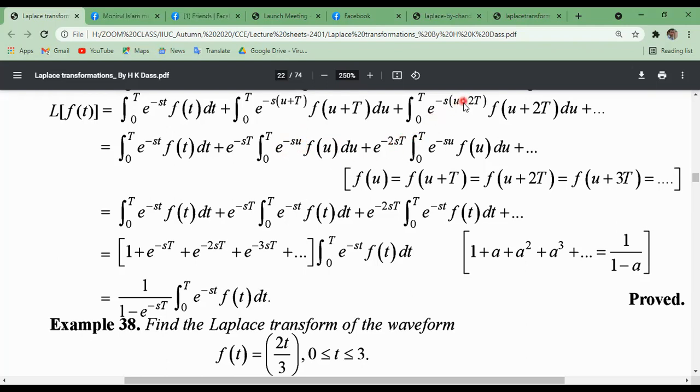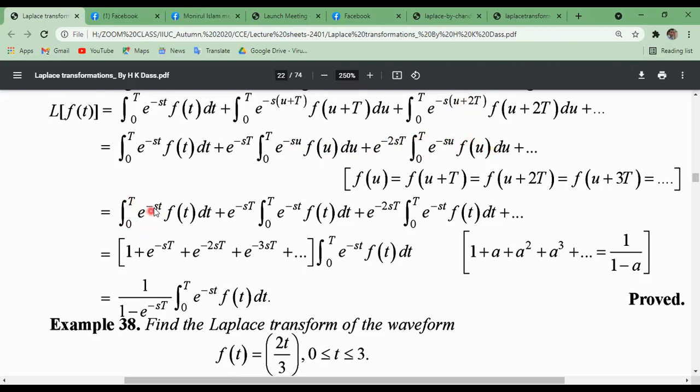Similarly, this twice T will be removed if we multiply with twice s. This twice T is multiplied with the exponential coefficient of s. By using the shifting property, we get this series.